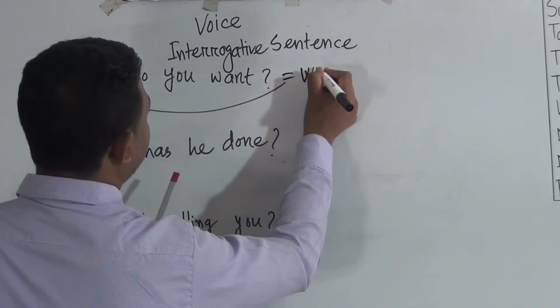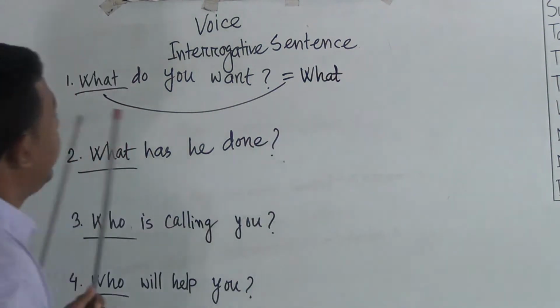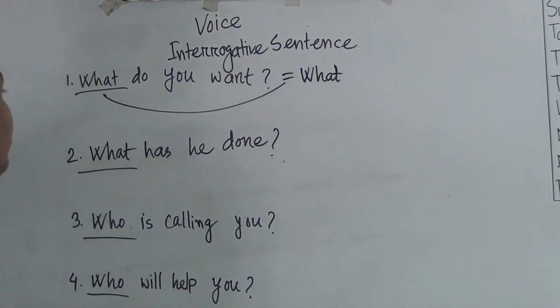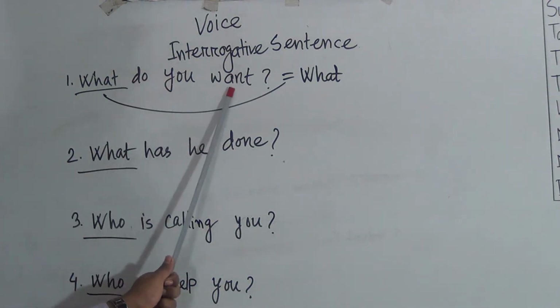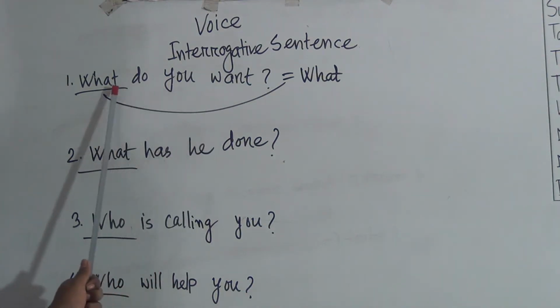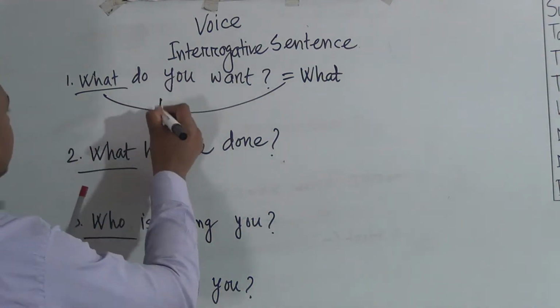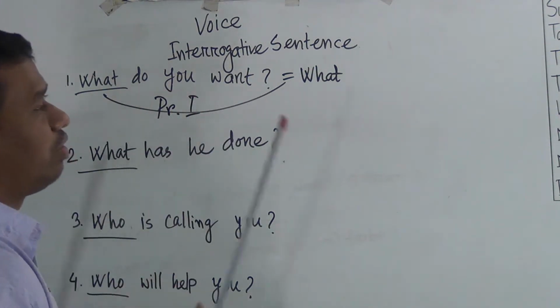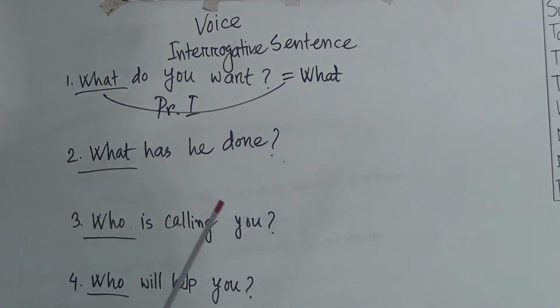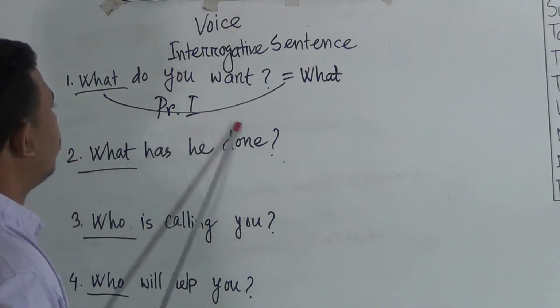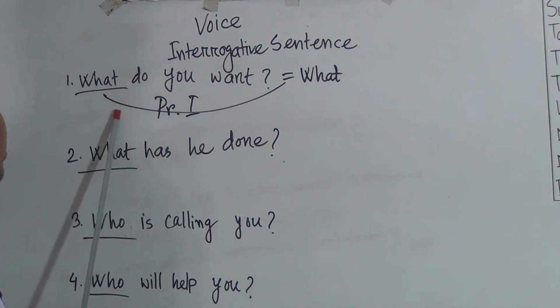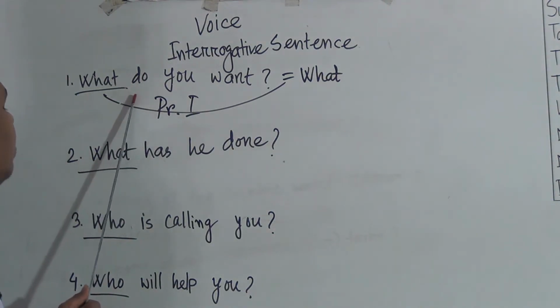The WH pronoun would be written as it is. What, after what we have to use the auxiliary verb. What do you want? What is the tense? It's present indefinite tense. So I told you in the first class which auxiliary verbs are used in this tense. I told you that am, is, are, these three auxiliary verbs are used in present indefinite tense passive form.